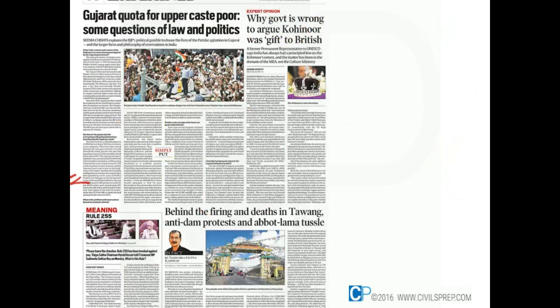Now coming to Gujarat, which recently has provided reservations for the economically backward classes to the tune of 10%, making the total reservations reach 59%. Here, it can be declared unconstitutional by the Supreme Court on various grounds.